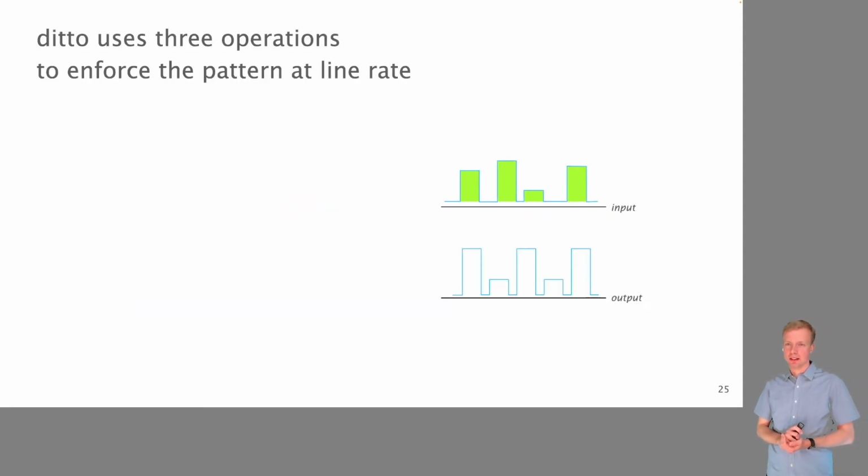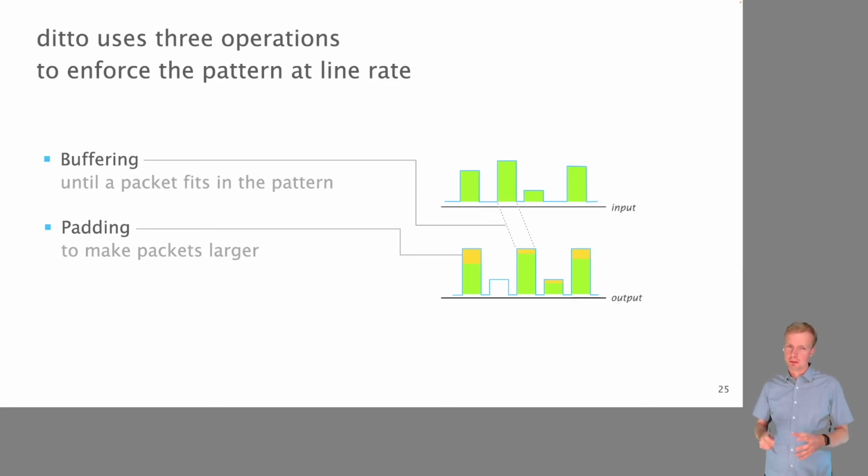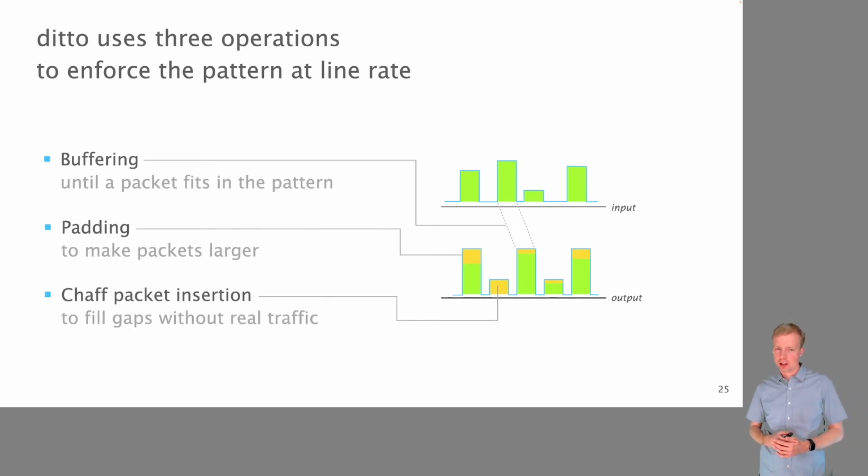Giving you a bit more details about this. We now look at the same illustration as before, input on top, and we want to reshape it into the shape from the bottom. The switch then uses 3 operations to do this. First, buffering. This means to hold one or multiple packets back until they fit into the pattern. The second one is padding, by which we make packets larger. It's important to note here that we always make packets larger, never smaller, because splitting packets or fragmentation is something that is not possible on these devices. And the third operation is insertion of chaff packets, which means we fill gaps when there is no real traffic to send.